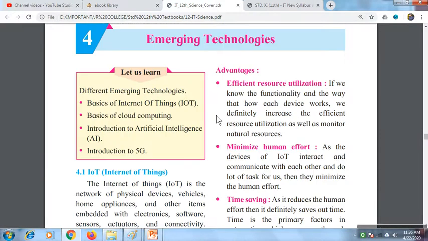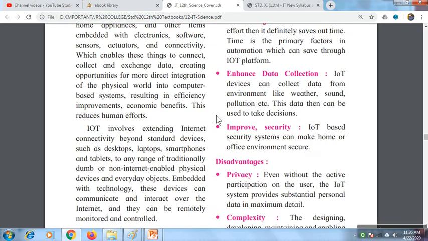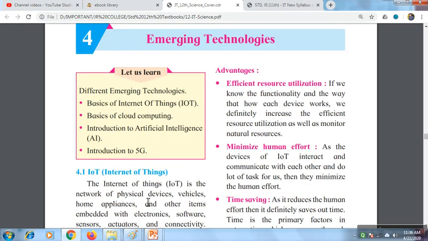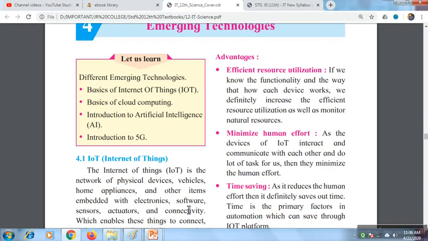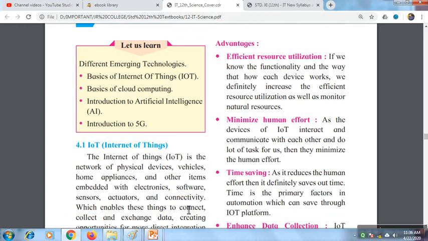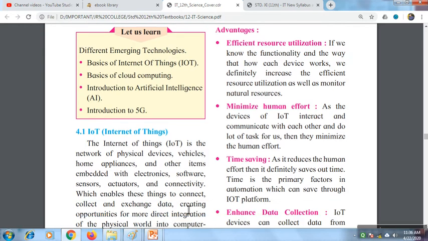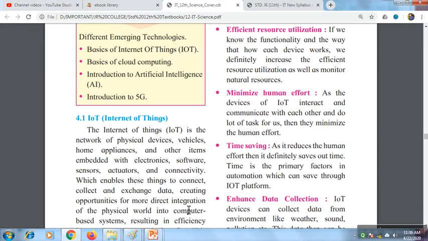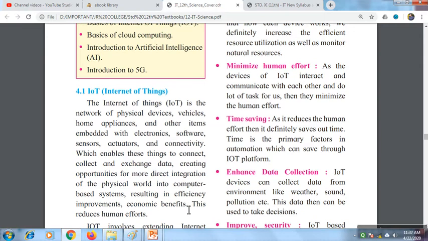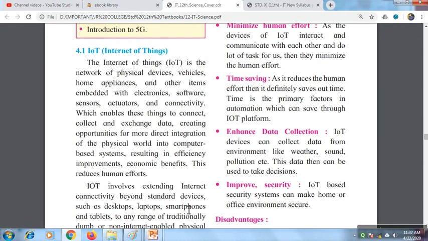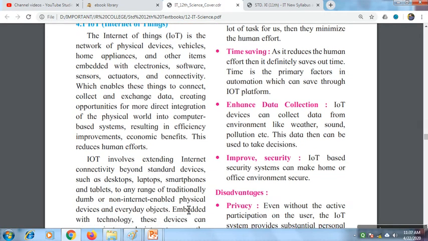Next, chapter number 4 is emerging technologies. In this you are going to learn IoT, Internet of Things. So these are all nothing but physical devices which we are using in maybe your vehicles, home appliances, various electronics, software sensors. So all they come under IoT. Example, set-top box is one of IoT. And then networking devices like switch, router are IoT.